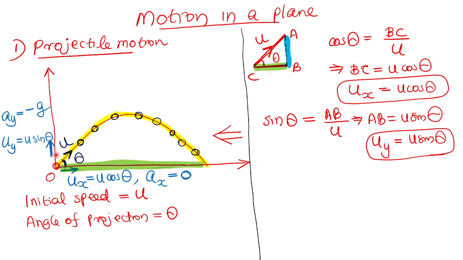We do not care about the time of flight and the height. So the next thing I am going to derive is the horizontal range.